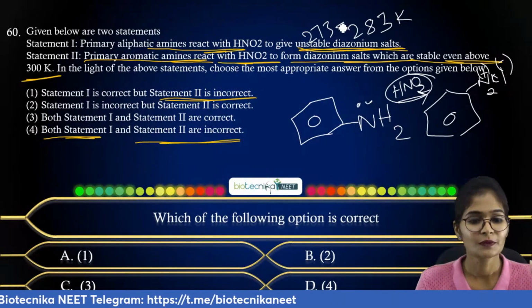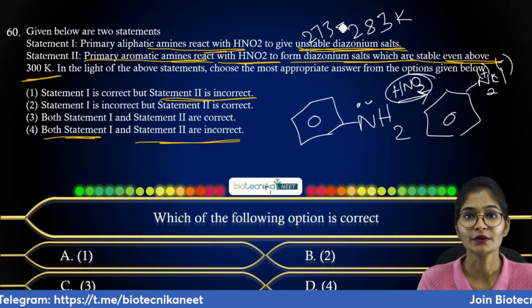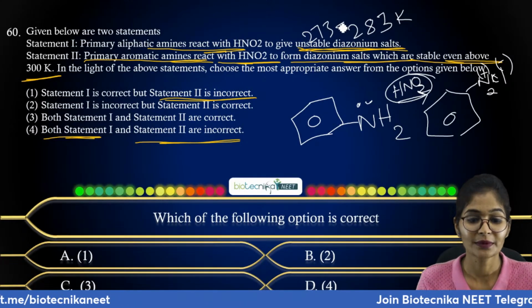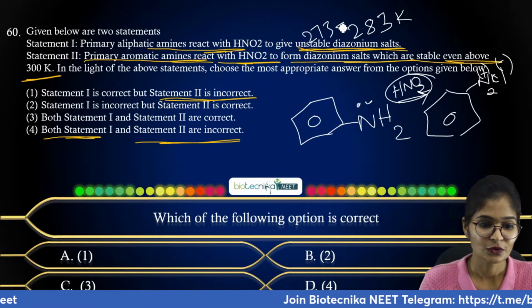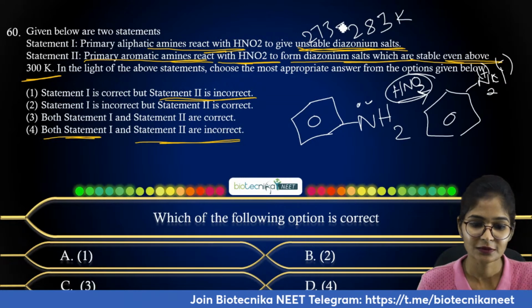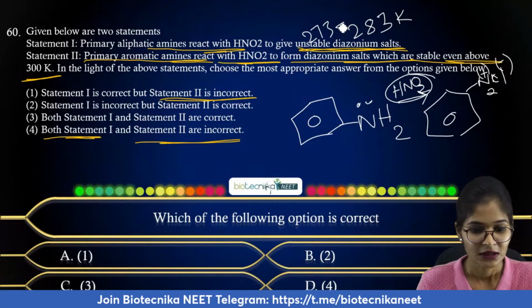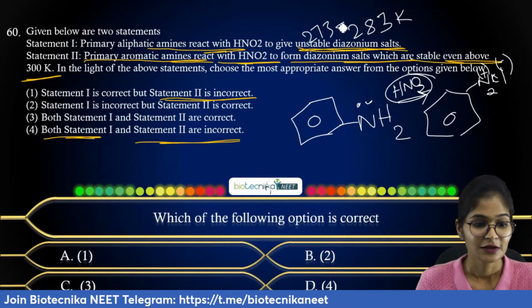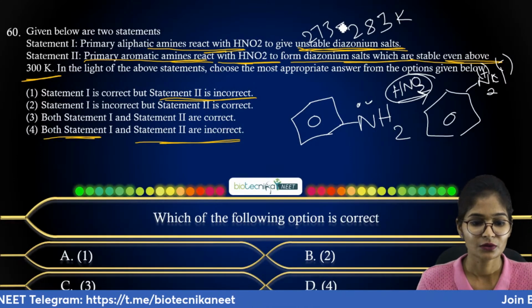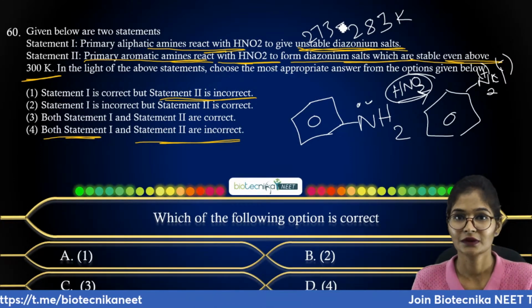Now in which option do we have the incorrect statement 2? In the first option, statement 1 is correct and statement 2 is incorrect. In option B, statement 1 is incorrect but statement 2 is correct, right?